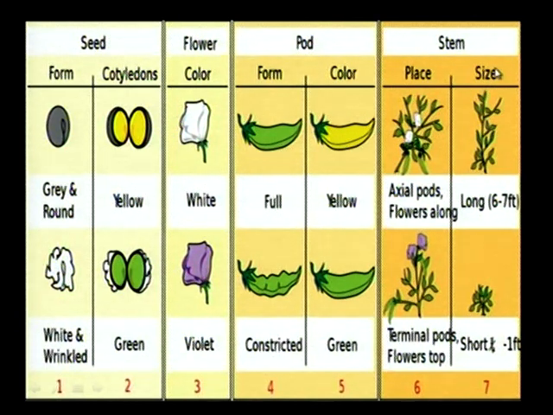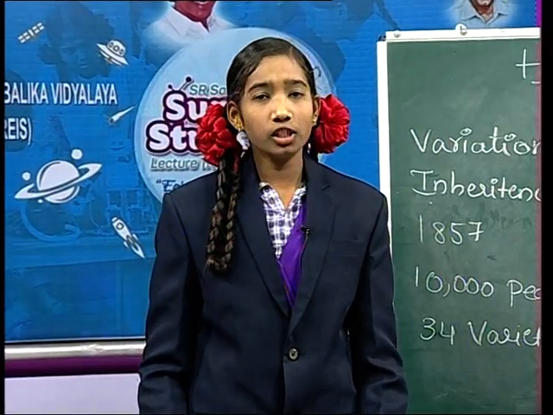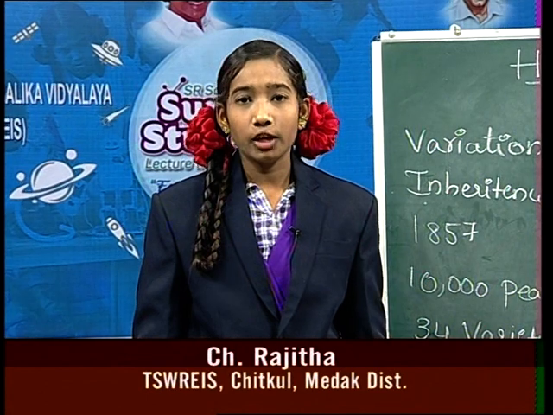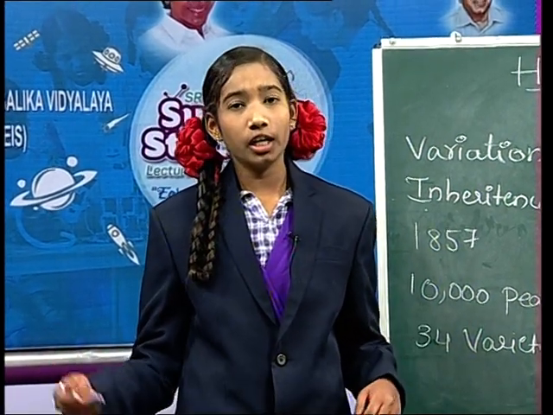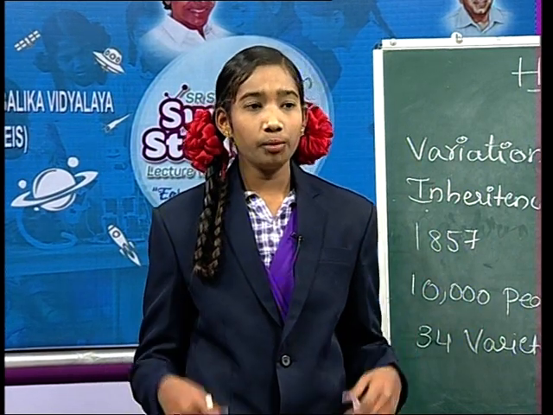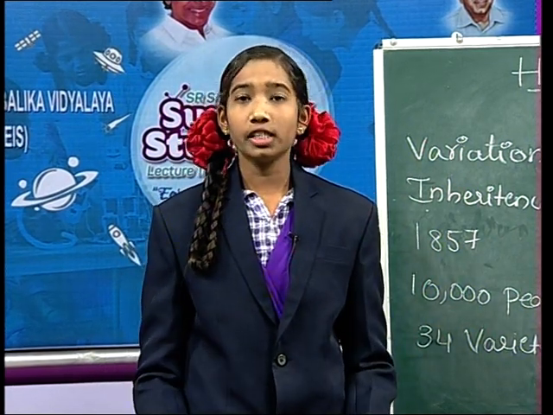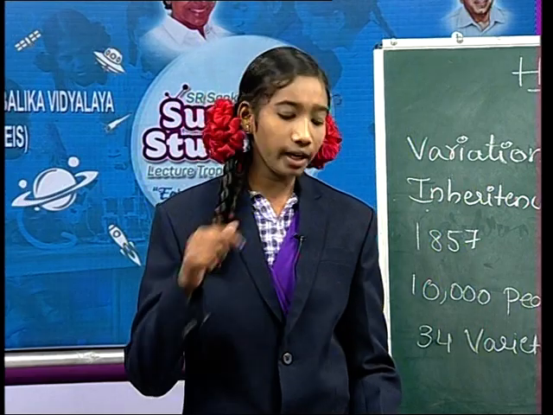Friends, these are the 7 contrasting characters. Have you seen, friends? Okay, once I will again repeat. The 7 contrasting characters are flower color, flower position, seed color, seed shape, pod color, pod shape, and the stem length. These are the 7 contrasting characters observed by Mendel.